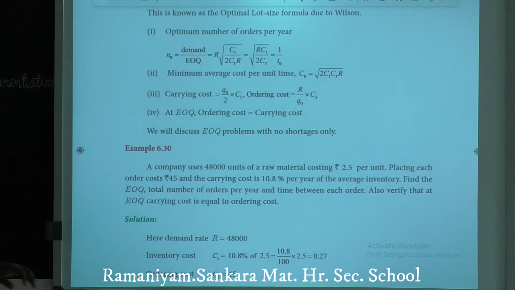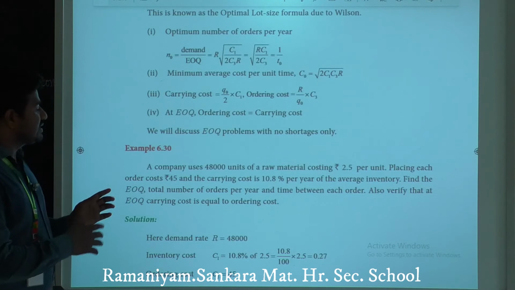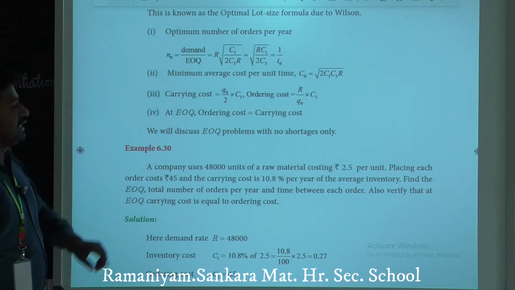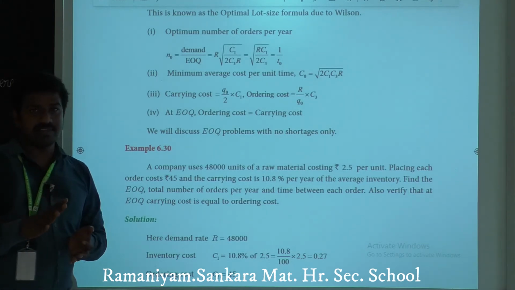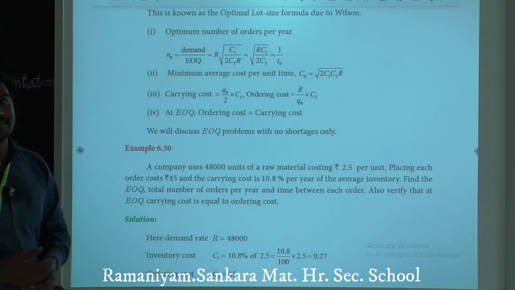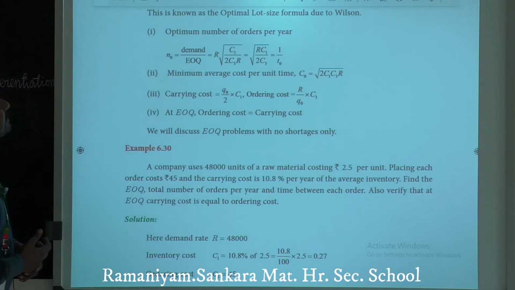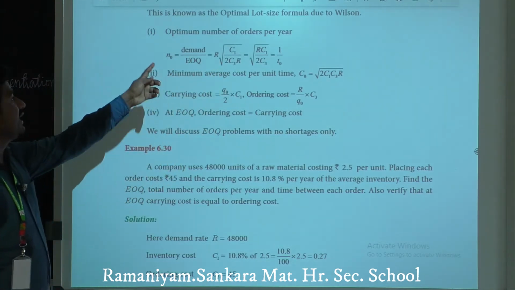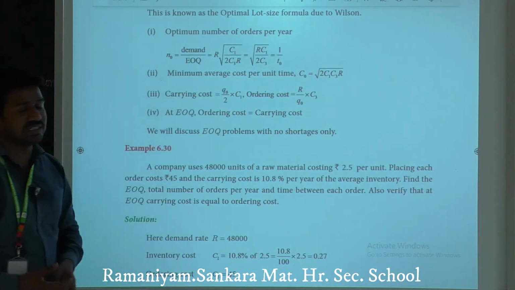These four are very, very important formulae, and we are going to solve sums based on these formulae. Clear? Yes, we have nearly 5 sums based on these formulae. First one, optimum number of orders per year, N naught. To denote the optimum number of orders per year, N naught is used.